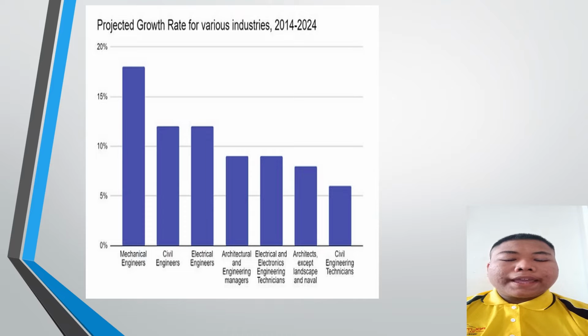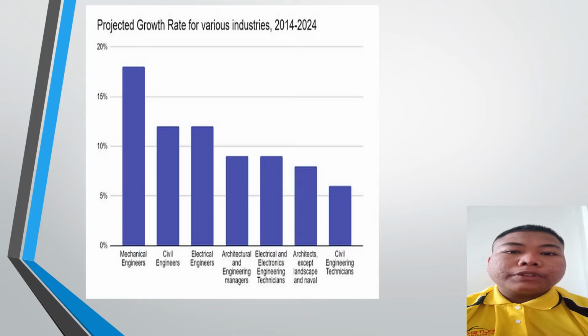The x-axis for this graph shows the percentage of the project growth, and the y-axis represents the various types of industries that we have. From this bar graph, we know that mechanical engineer records the highest percentage of the project growth rate from various industries between 2014 to 2024, with dramatically more than a fifth.